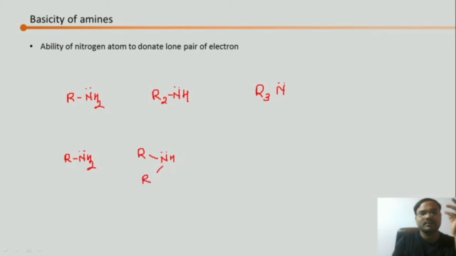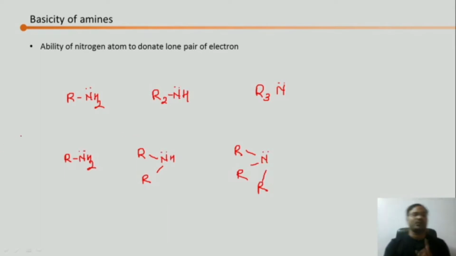Let's split the alkyl groups. Yes, like this. Here there are 3 alkyl groups attached to nitrogen. Now we know that alkyl groups show positive I effect, that they donate their electron density to the more electronegative atom. So here this one alkyl group will donate its electron density to the nitrogen.